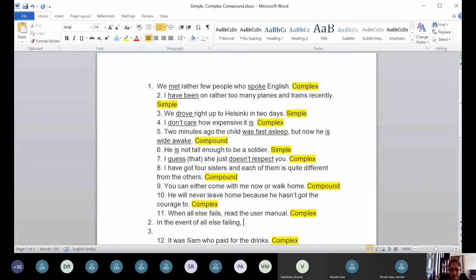In the event of, now this is called a prepositional phrase. What is it? I have begun the phrase with the preposition in. In the event of means when. So, in the event of all else failing, read the user manual.